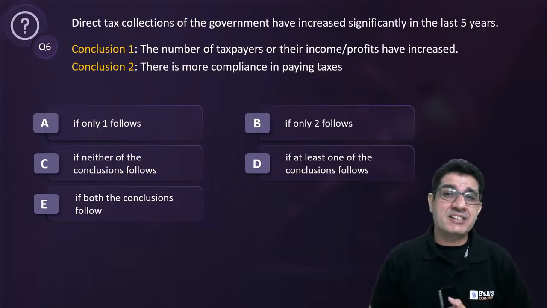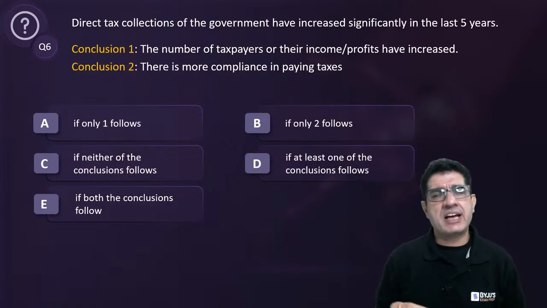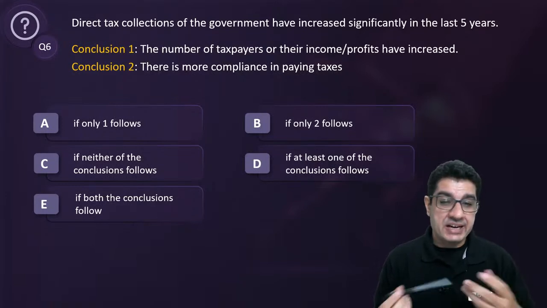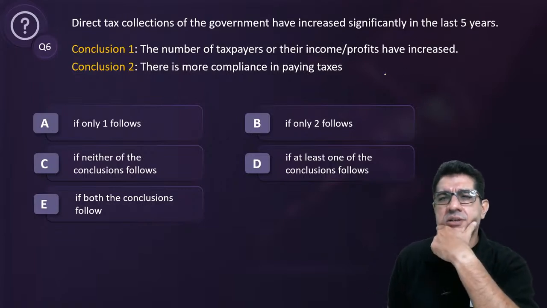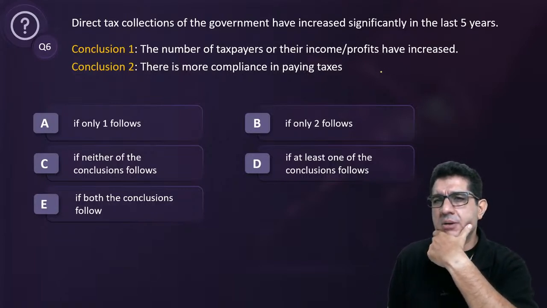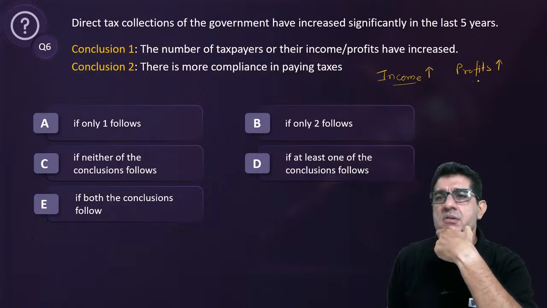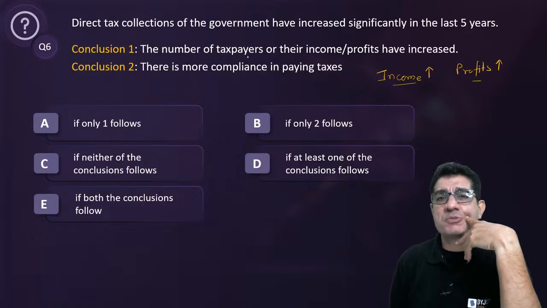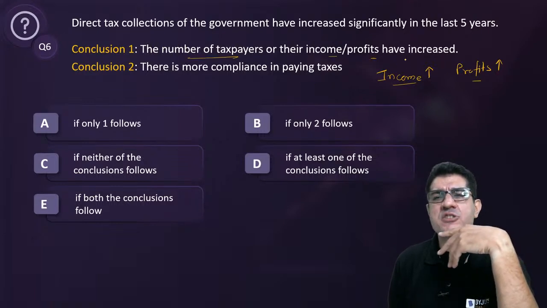So what we know is that direct tax collection of the government have increased significantly in the last 5 years. So what does that tell us? If the taxes have gone up, direct tax collection, it basically means that, so there are three possibilities, right? The income has gone up, the profits have gone up, the number of people who pay the taxes have gone up. So if I look at first, the number of taxpayers or their income or profits have increased.